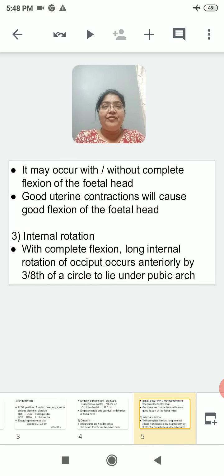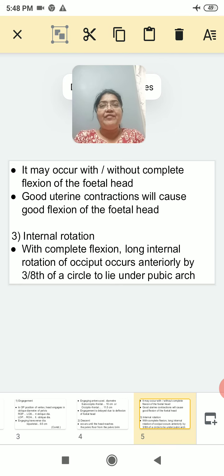Descent may occur with or without complete flexion of the fetal head, right? Along with the descent, there may be complete flexion of the fetal head or there may not be. So it may not occur completely. Good uterine contractions will cause good flexion of the fetal head. So if contractions are good, it is in favor of the fetal head flexion. So complete flexion occurs if uterine contractions are good, they are strong enough.